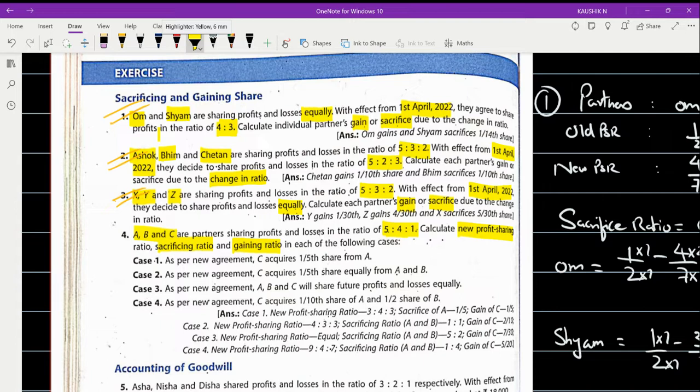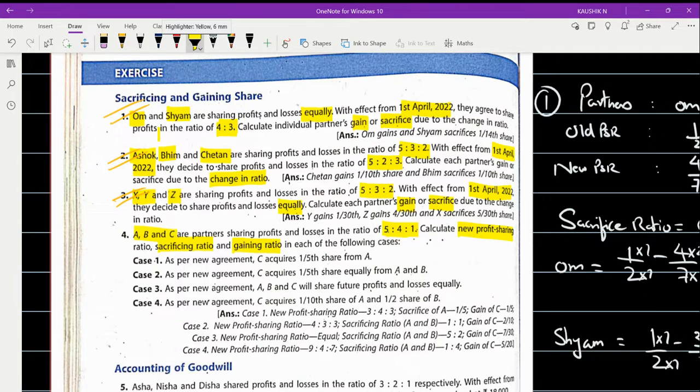That's the reason here they have asked you to calculate the NPSR, the sacrificing ratio and the gaining ratio. But please make sure if in a problem they have given you old PSR and NPSR, then we can't derive NPSR once again, the only possibility is to derive the gain or sacrifice.